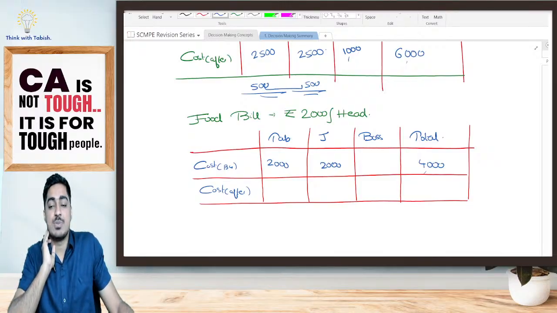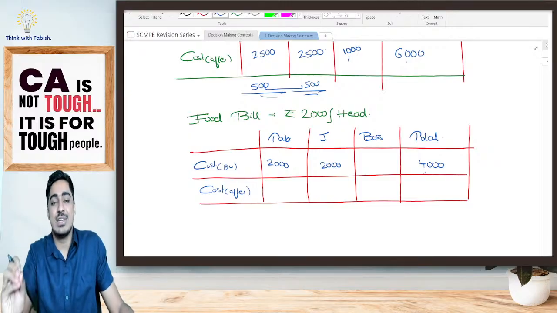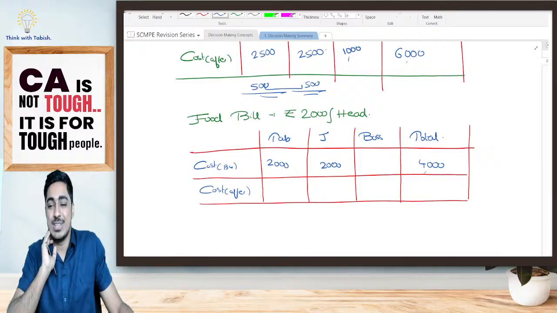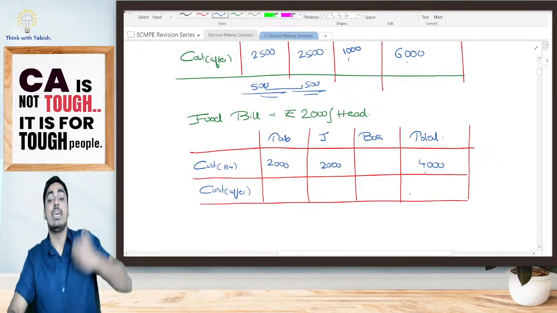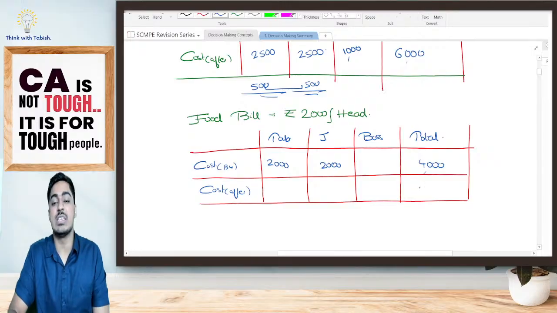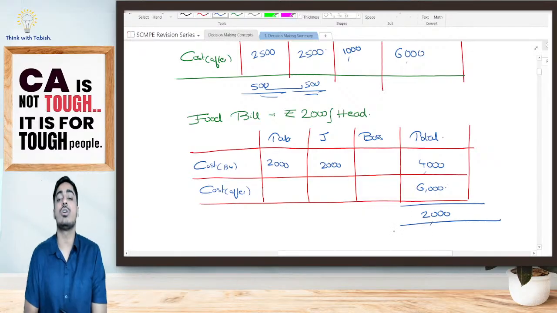Based on the concept of marginal cost, should we allow him to have food with us, or should we not? What should we do, everyone? Yes, the food bill is 2,000 rupees per head. That means if we take him along, what is the total mess bill we have to pay, students? 6,000 rupees. So what is the marginal cost? What is the extra cost we are incurring? 2,000 rupees is the extra cost we are incurring.